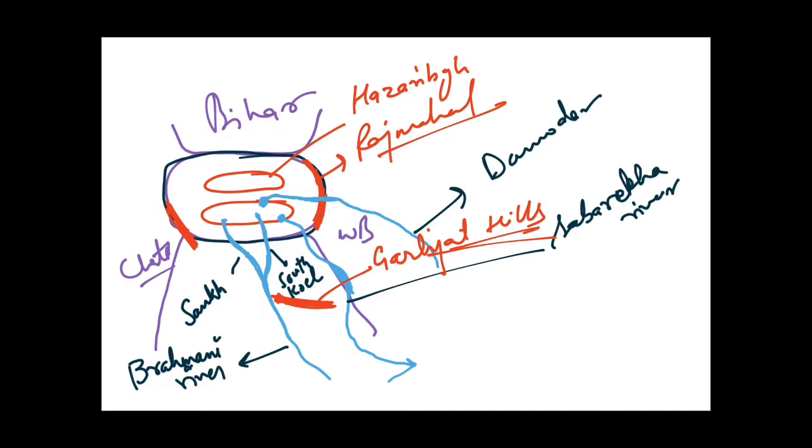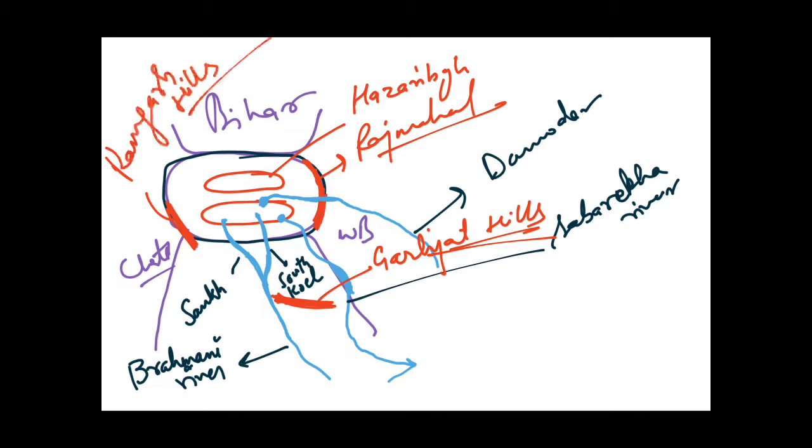In the northeast, it is Rajmahal Hills. In the southwest, it is Ramgarh Hills, and to the southeast, it is Garjat Hills. Don't worry, I will make your concept clear by making a new video for these hills and plateaus other than rivers, so it may be very clear to you. For the time being, you just remember these three hills around Chota Nagpur Plateau which I have told you: Rajmahal Hills, Ramgarh Hills and Garjat Hills.